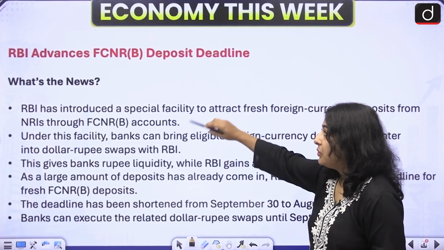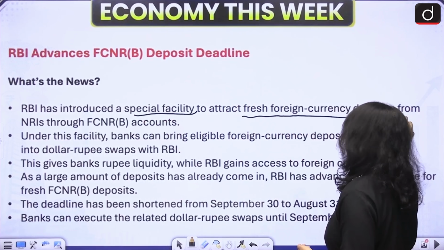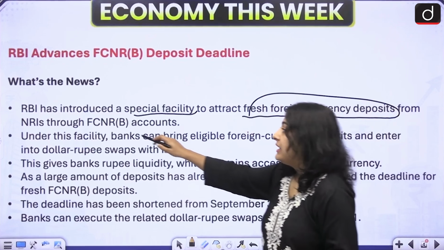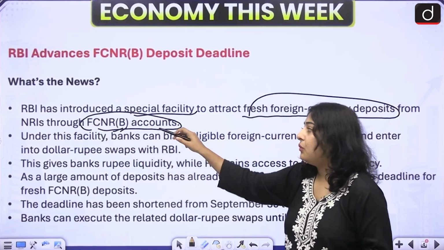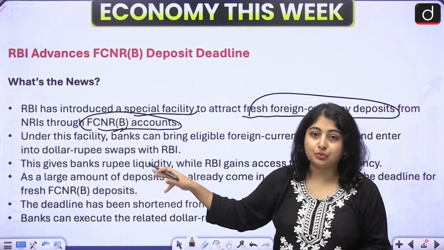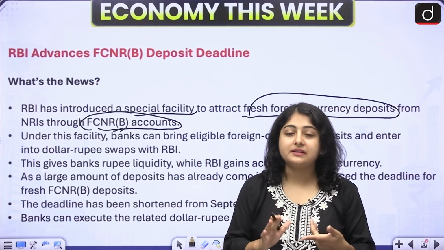So the first news is what? RBI has introduced a special facility to attract fresh foreign currency deposits from NRIs through FCNR(B) accounts. Now, what is the full form of FCNR(B) accounts? It is foreign currency non-resident bank account. Okay, we will try to understand this news with the help of an example.